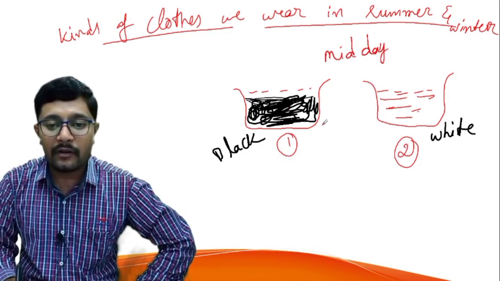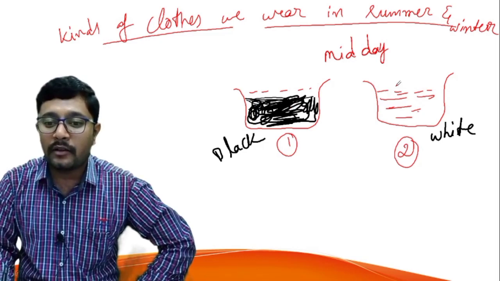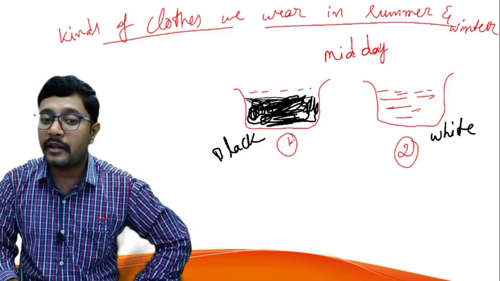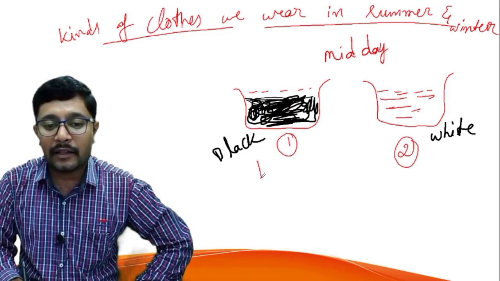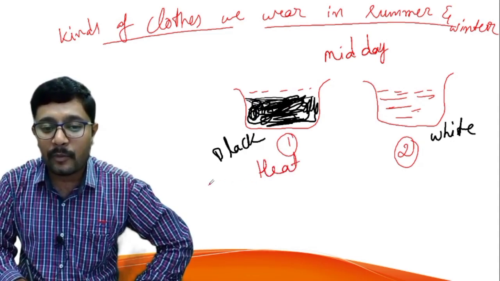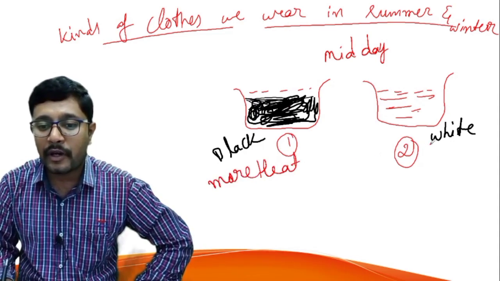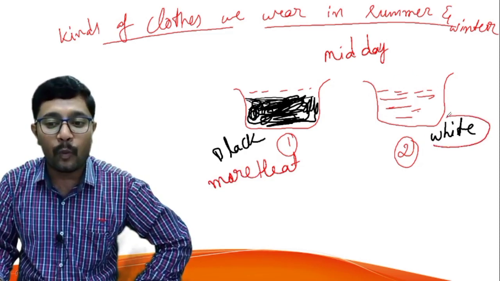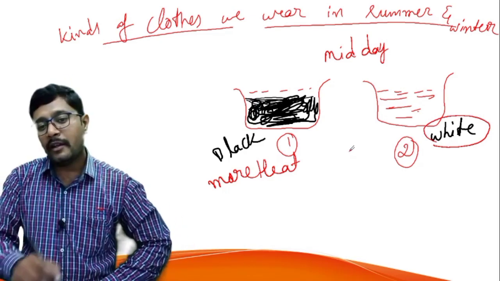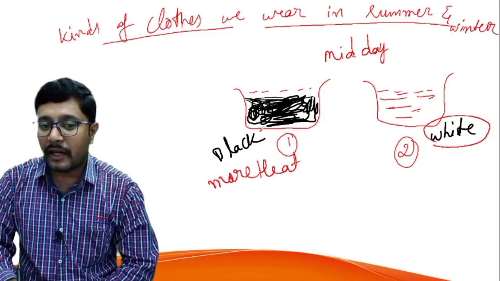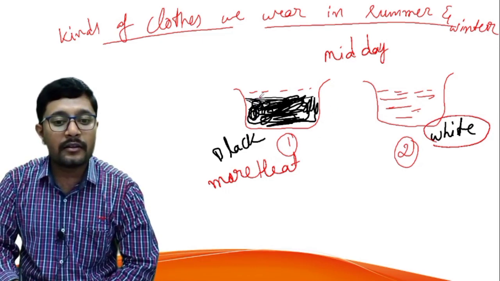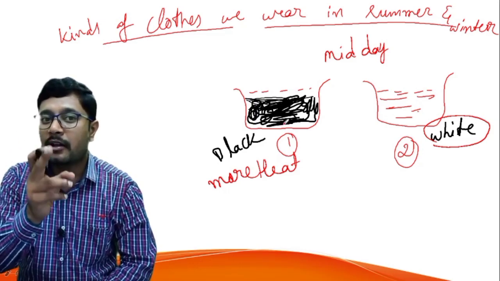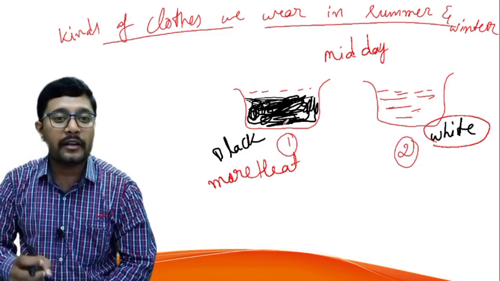So after 1 hour, check the temperature of the water present in each beaker. In which beaker can we feel more heat? That is, in the black color we can feel heat. How much? That is more heat compared to the water which is present in the beaker which is painted with which color? White color. Clear? Why? Because it shows that the dark colored materials absorb more heat. I will say again, the dark colored bodies absorb more heat, right?